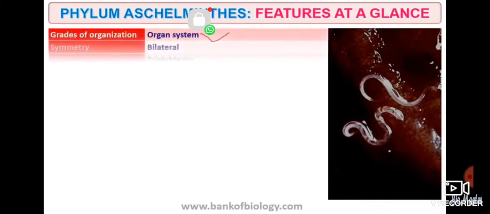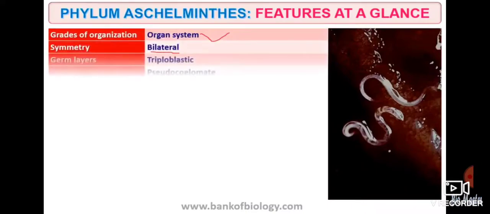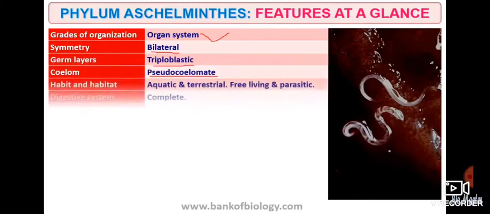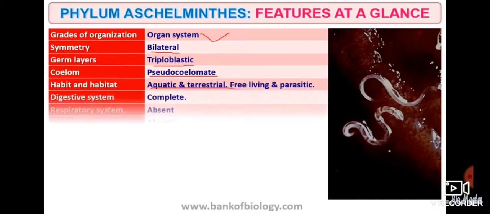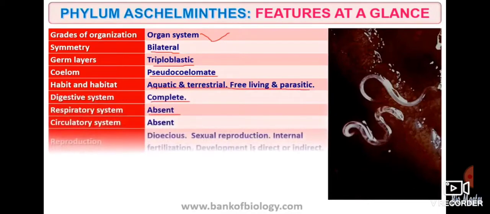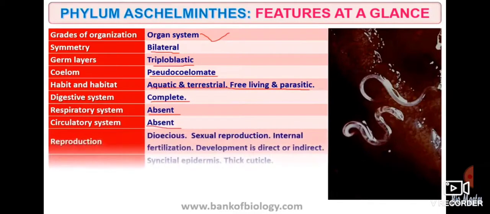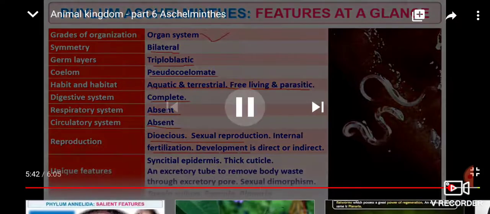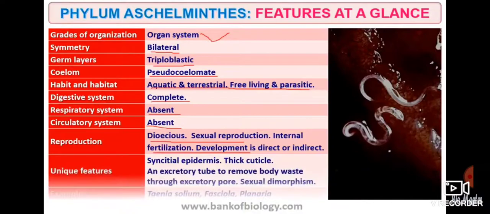Now phylum Aschelminthes features at a glance. You can see the organ systems given to you. Symmetry is bilateral. Germ layer is triploblastic. Coelom is pseudocoelomate. Habit and habitat: aquatic and terrestrial, some free living and some parasitic. Digestive system is complete. Respiratory system absent. Circulatory system is also absent.